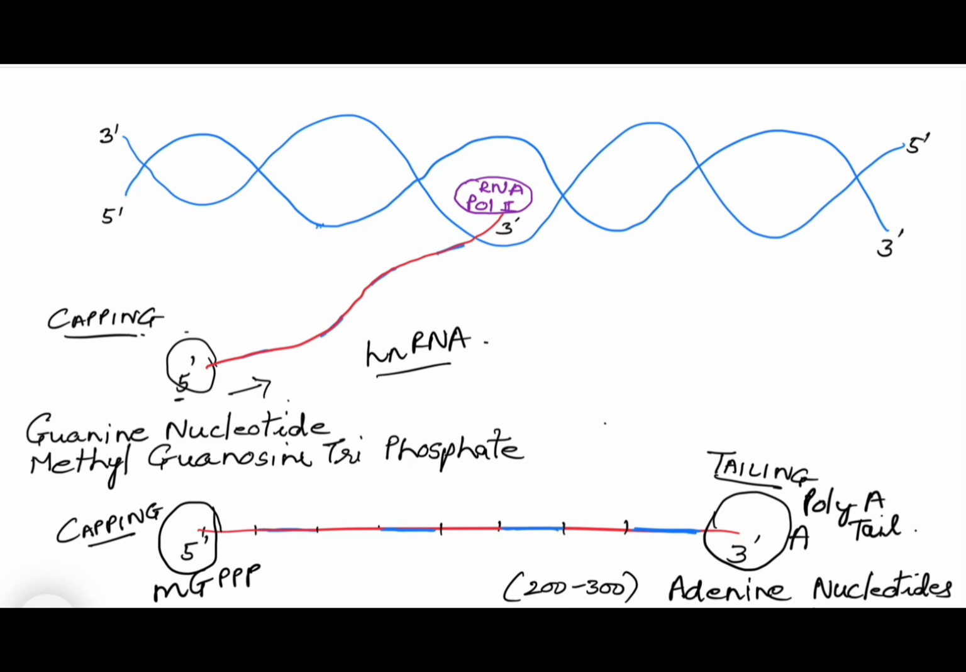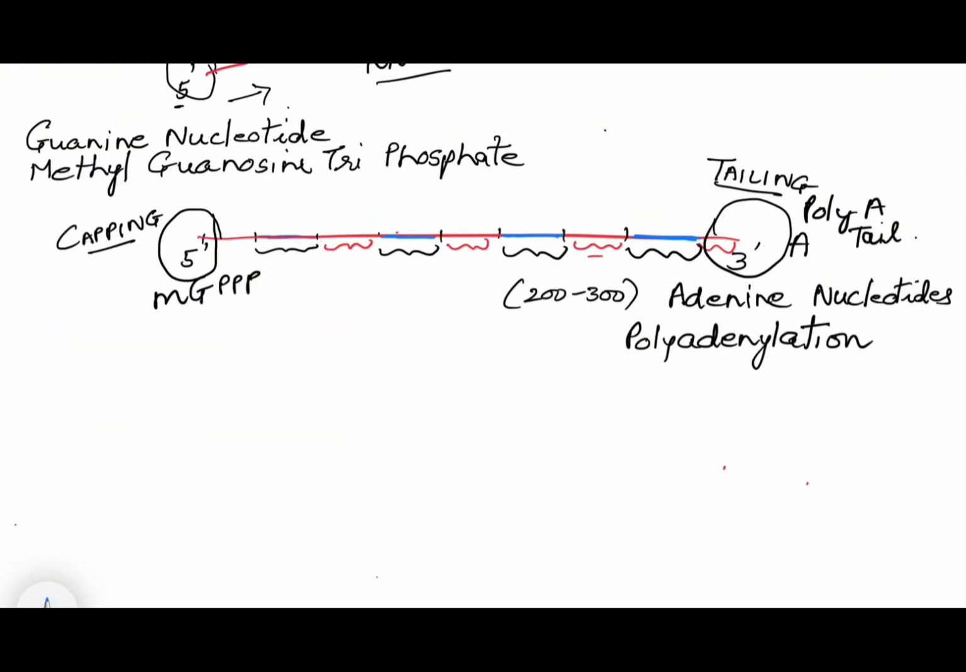The second thing is that this hnRNA has coding and non-coding regions. The coding region is the one which will code for protein during translation, and the non-coding region is the one which does not code for any protein. On hnRNA, the non-coding regions are called introns. Here I have marked them in blue. These are introns, this is also an intron. They will not code for any protein, so they should be removed.